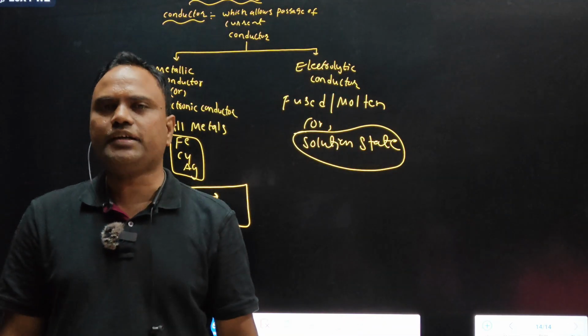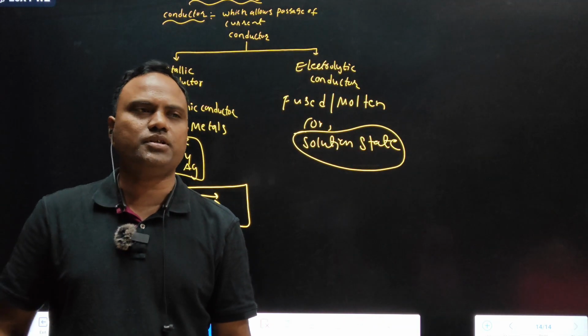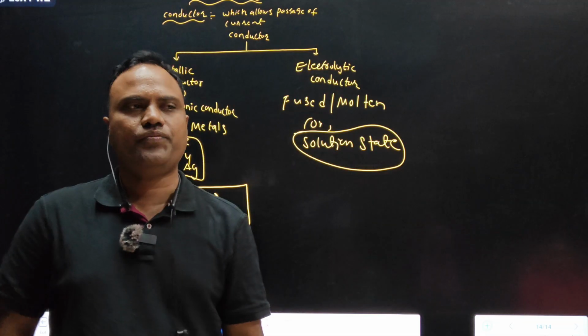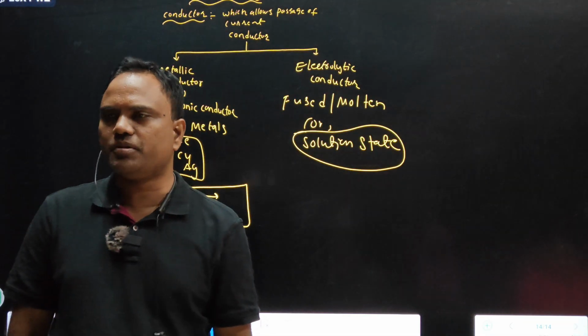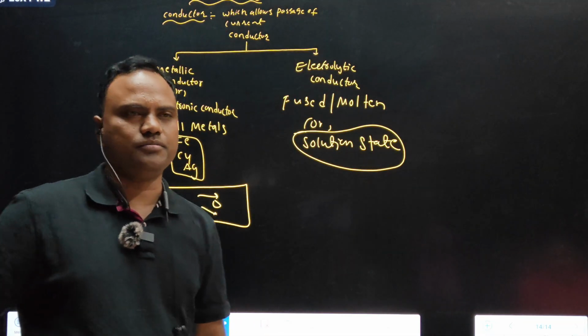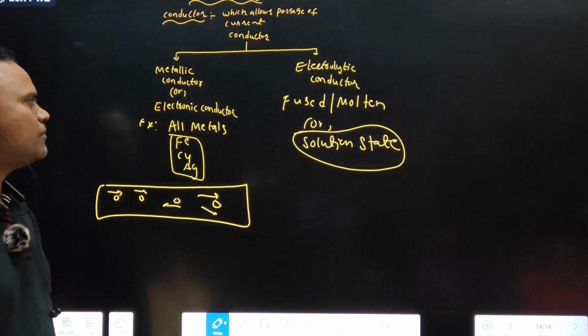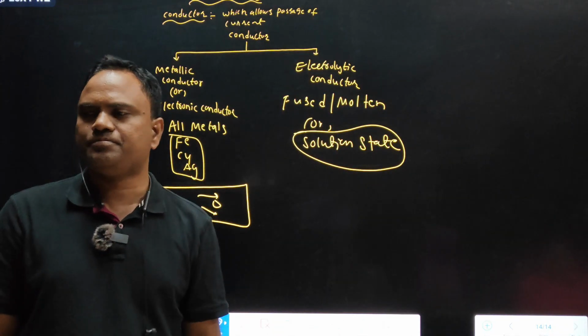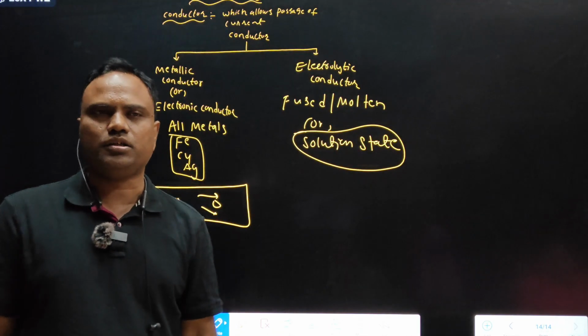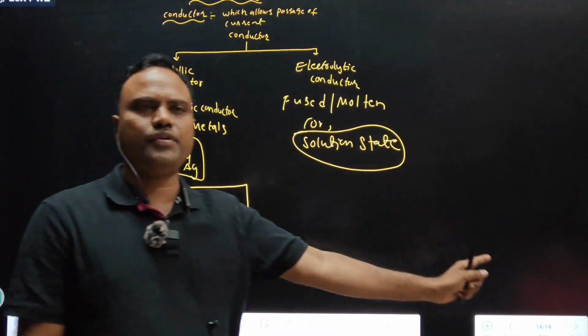In an electrolytic conductor, what is responsible for electrical conductivity? Free ions. Free ions are responsible for electrical conductivity. The main difference between electronic conductor and electrolytic conductor: free electrons and free ions.